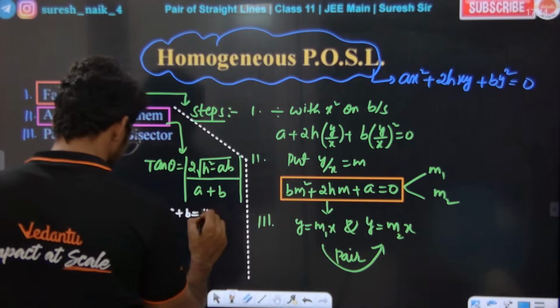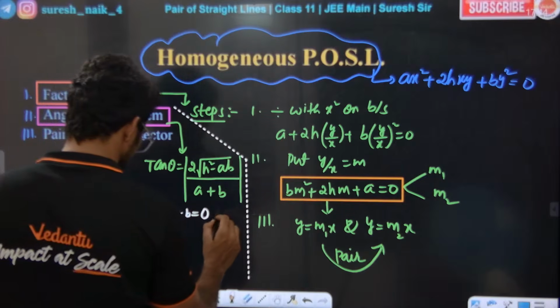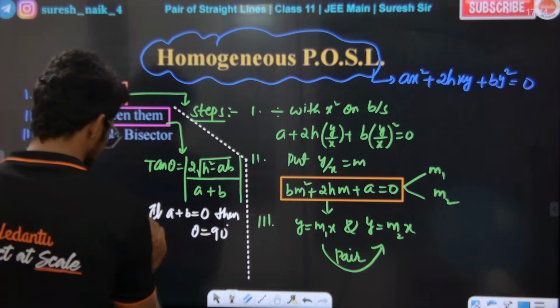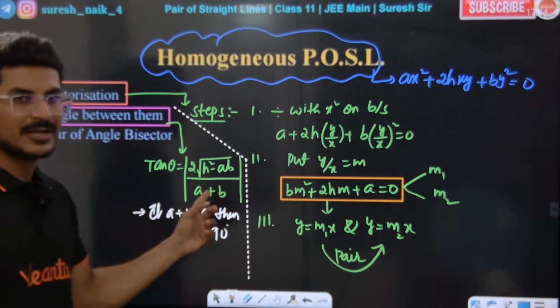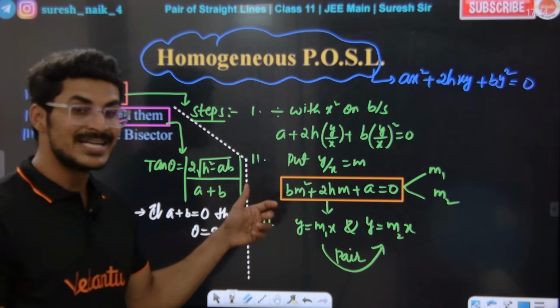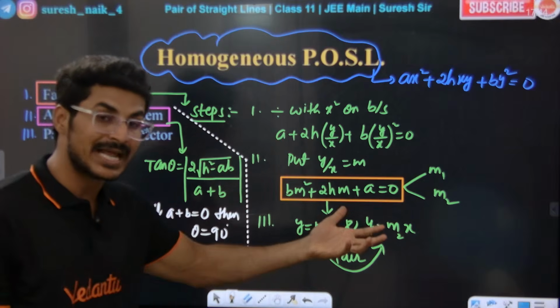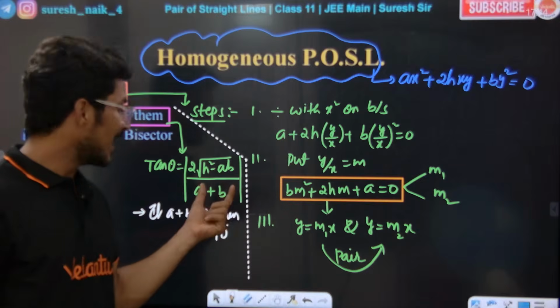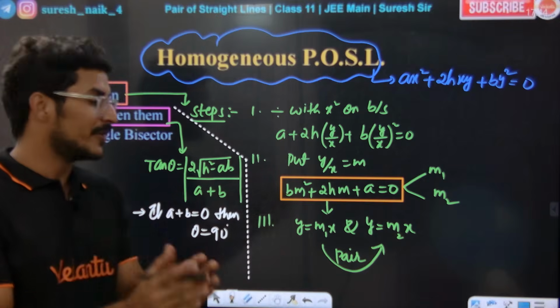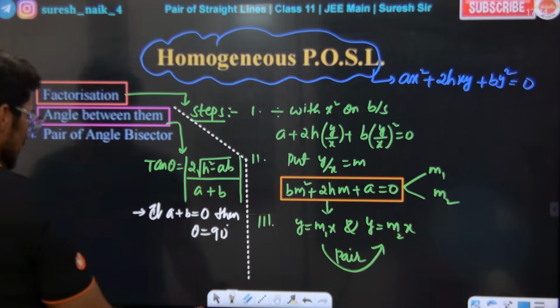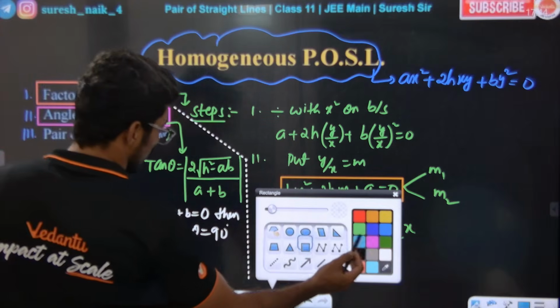a plus b is equal to 0, then theta will be 90 degrees, obviously, common sense. If a plus b is 0, the denominator is 0, so tan theta is not defined. For what value of theta is tan not defined? Theta equal to 90 degrees. So if a plus b is 0, the angle between these two lines is going to be 90 degrees. Super sir. Sir, now give us the formula for the pair of angle bisectors.